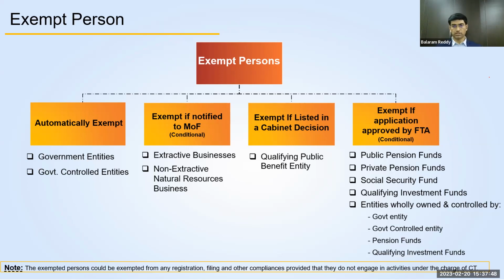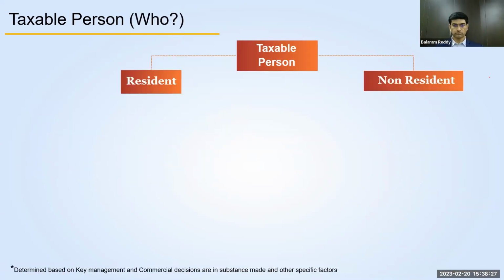And the last category of exempt persons are the public pension funds, private pension funds, social security fund, qualifying investment funds, and any other wholly owned and controlled subsidiaries owned by the government entity, government controlled entity, pension funds, and qualifying investment funds. So these are the entities which fall under the 4th category of exempted persons, and they have to apply to the ministry or FTA to get the exempted person status, otherwise they will not get it by default. So this is the list of exempted persons which are mentioned in the decree law.